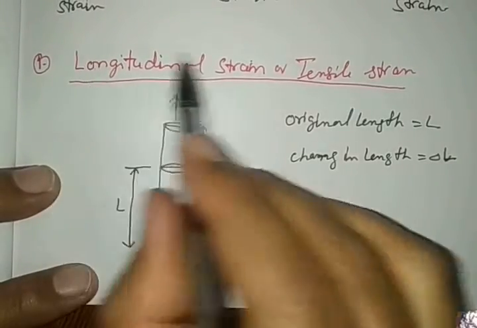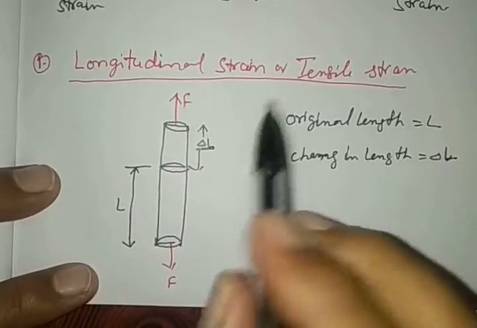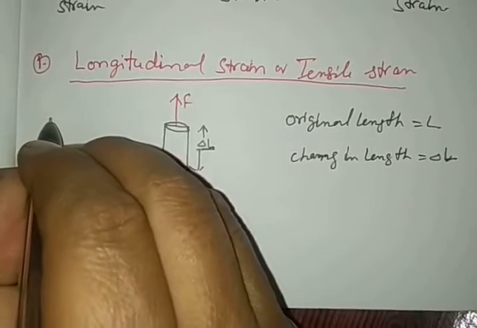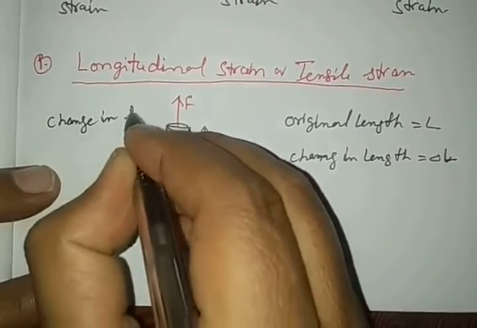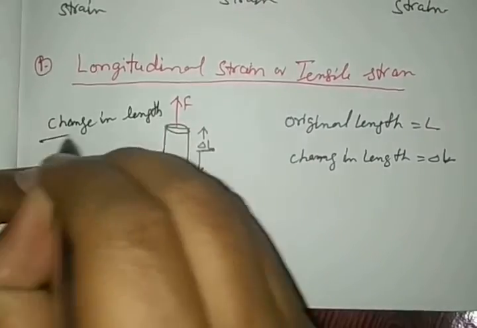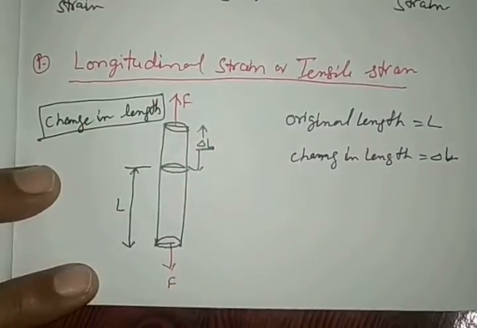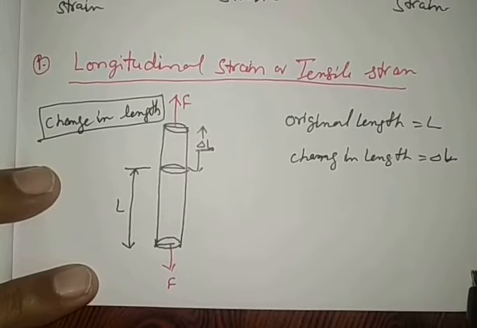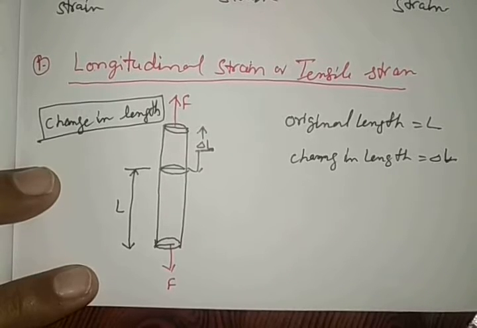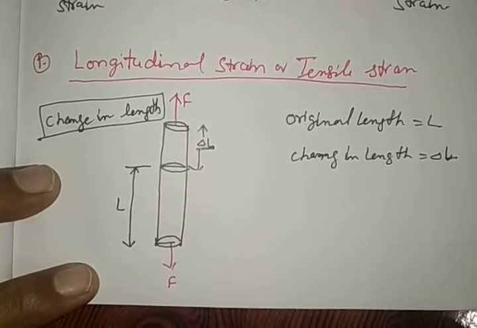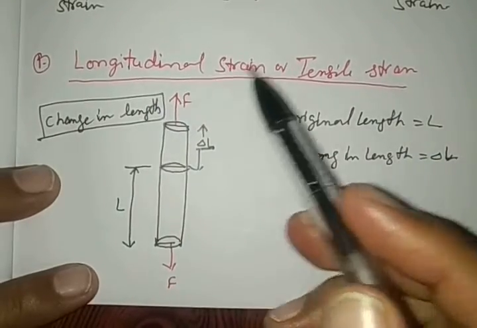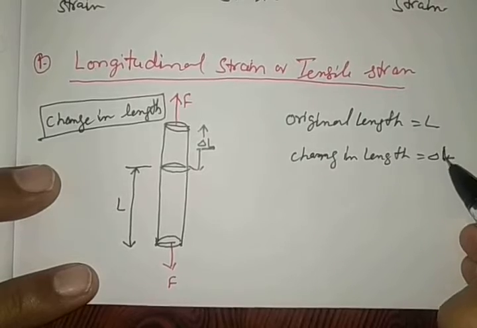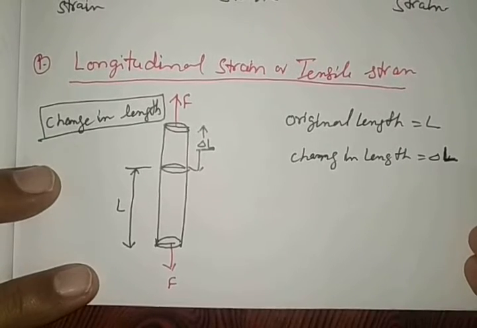See, longitudinal strain is only related with change in length. We can consider increase or decrease. So this is tensile strain and compressive strain. Tensile for increase and compressive for decrease, it means change in length by any way, either increase or decrease.